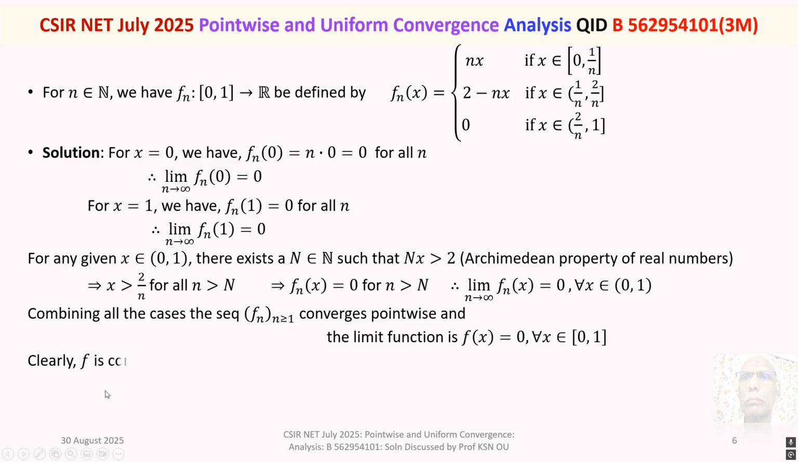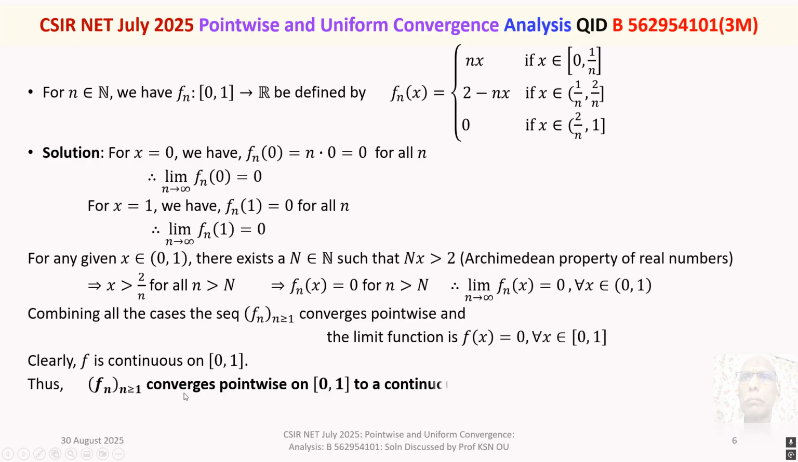Now, observe that f is continuous because f is the zero function. For all x belongs to 0 to 1, f of x is 0. F is continuous, it's a constant function. Every constant function is continuous. Right. Thus, what we have proved is the sequence fn, n greater than or equal to 1, converges pointwise on the closed interval 0 to 1 to a continuous function f.